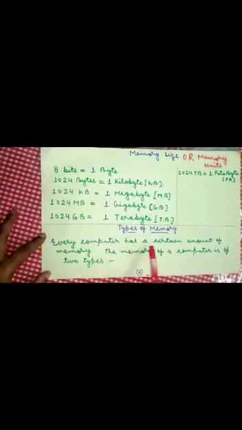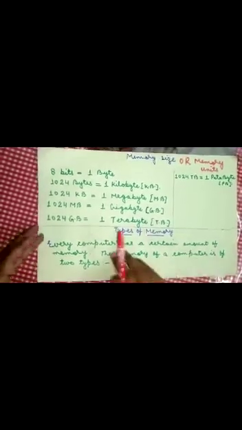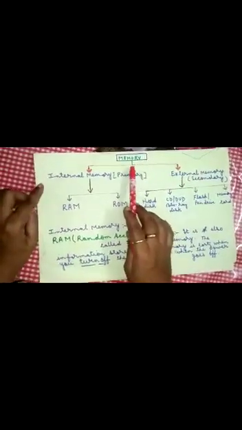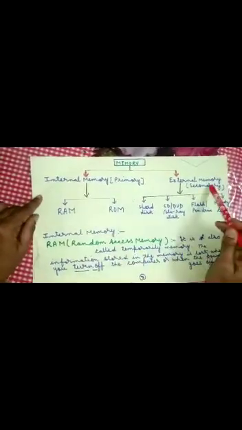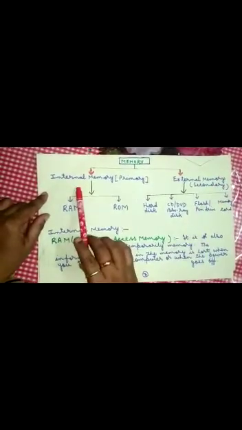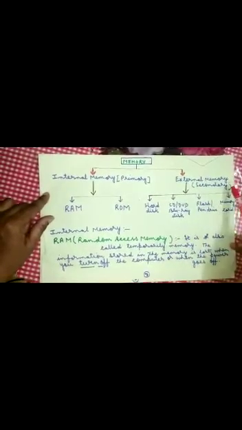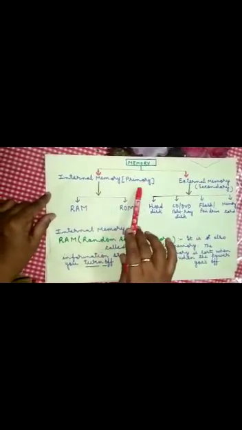Every computer has a certain amount of memory. The memory of a computer is of two types. Yes children, the computer memory is of two types: internal memory and external memory. Internal memory is also known as primary memory and external memory is also known as secondary memory. Clear children? Internal memory is called primary memory and external memory is called secondary.